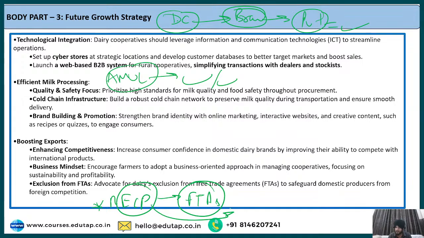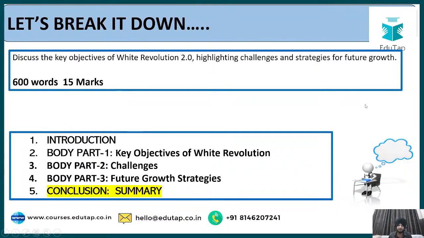What was the reason? There were multiple reasons attached with it, but one of the important reasons was regarding the dairy cooperatives. Because of this FTA, what was going to happen? It would have increased the competition in the market because of the big players, for example the Netherlands, for example Australia, all these different big dominant players who have an advanced dairy industry. They could have given more competition to the local dairy industry in our country. So India should keep on pushing for the exclusion of the dairy sector from free trade agreements. Fine. So this is another point as a part of this future growth strategy.